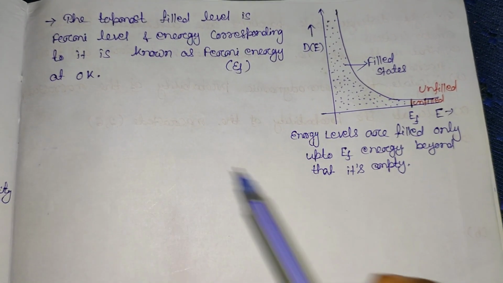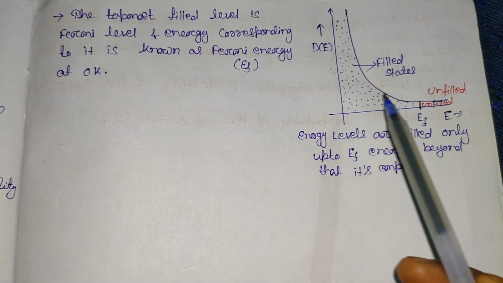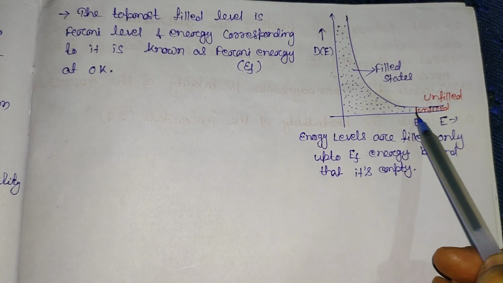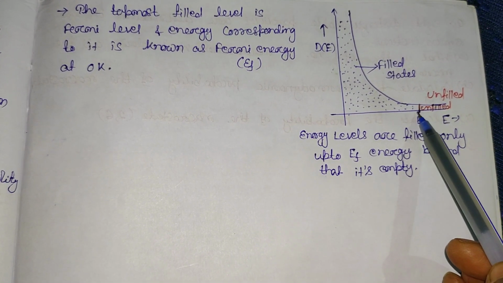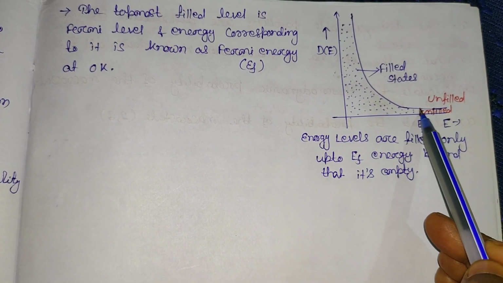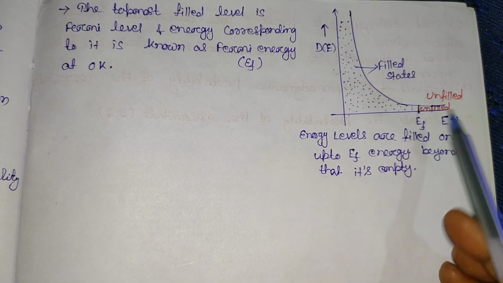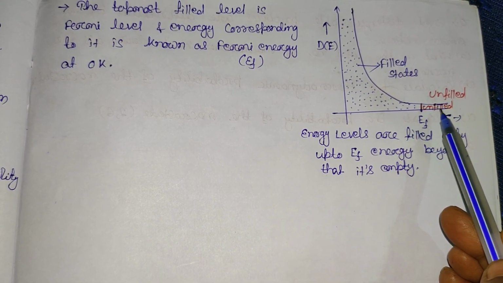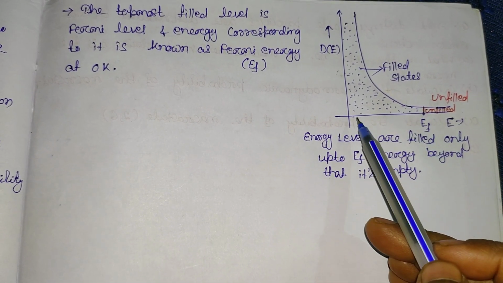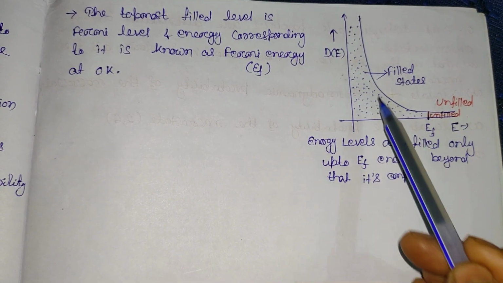Then if I plot the energy versus the density of state, you can see from this energy curve, this is suppose the EF, that is the Fermi energy. From EF to the above energy states, they are forbidden, or we can say that these energy levels are unfilled. But the lower states, below this energy level, are all occupied, or all these energy states are filled.